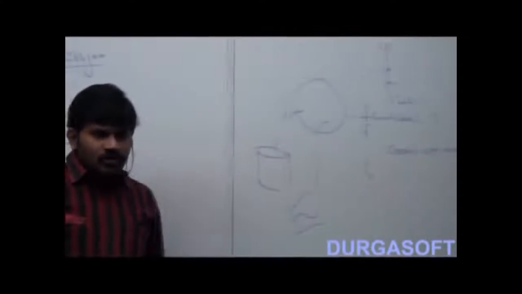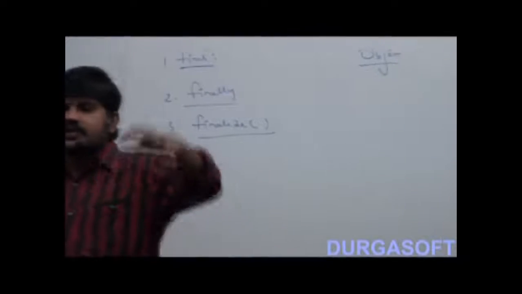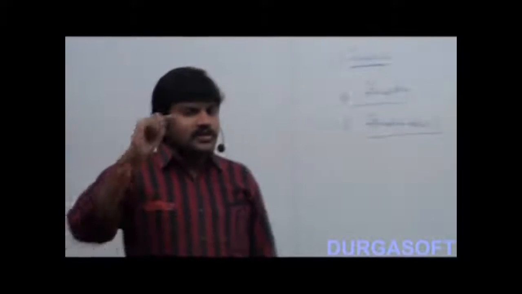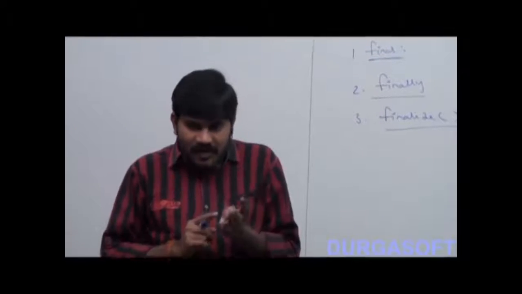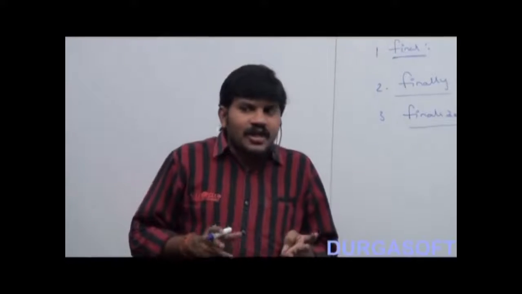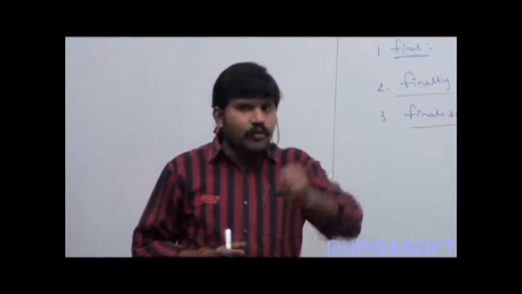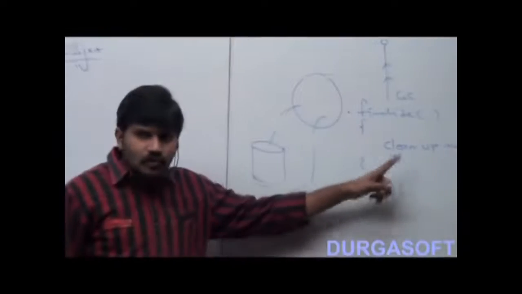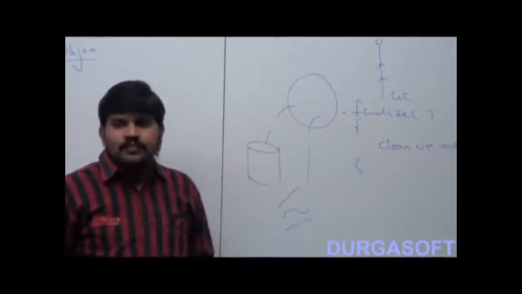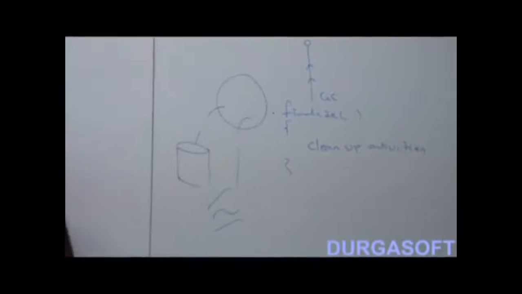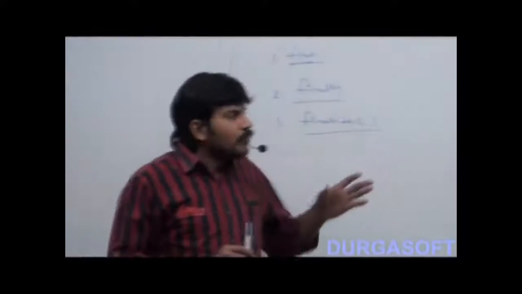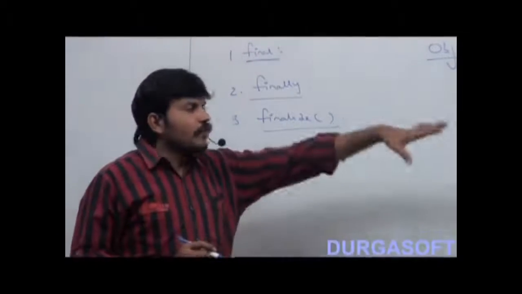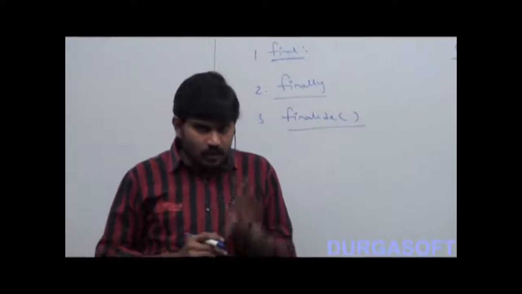I hope from this discussion you people are aware: who is calling the finalize method? The garbage collector, right? When does the garbage collector call the finalize method? Before destroying an object. For which purpose is it calling the finalize method? To perform cleanup activities, right? So finalize is a method which is always invoked by the garbage collector before destruction of an object to perform cleanup activities. I hope that is clear.